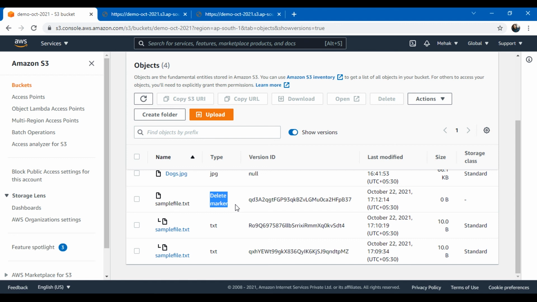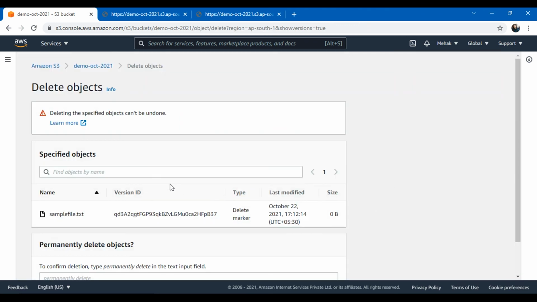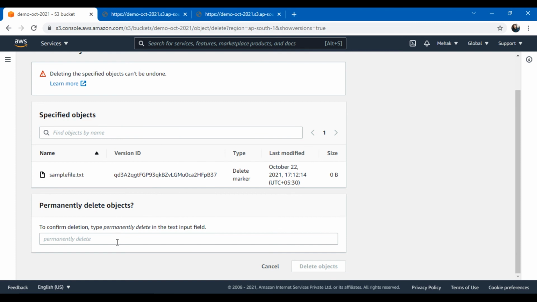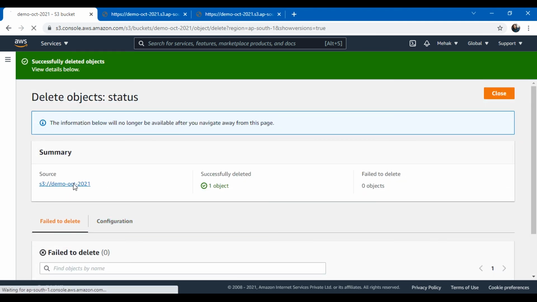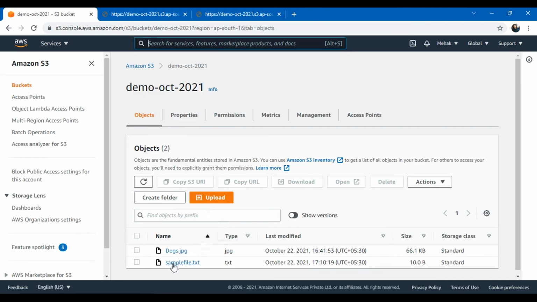Now what if I want to restore this file? I just click on this delete marker and permanently delete it. What I am doing is deleting the delete marker to restore the object, and this can't be undone because this is permanently deleting the delete marker. Now go back to the bucket again and see here in the list, the object has come back.